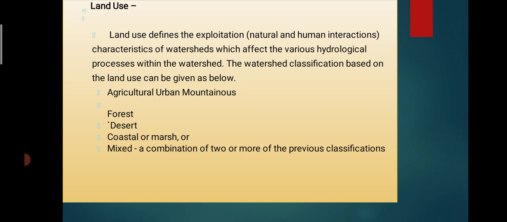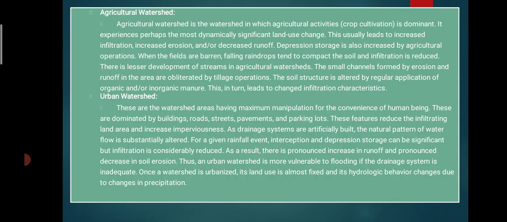Then land use. On the basis of land use, we can classify watersheds. Land use is the exploitation of land, a characteristic of the watershed which also affects various hydrological processes within the watershed. Watersheds are classified on the basis of land use: agriculture, urban, mountains, forest, desert, coastal and mixed. Agriculture watershed means the land is used for agriculture.